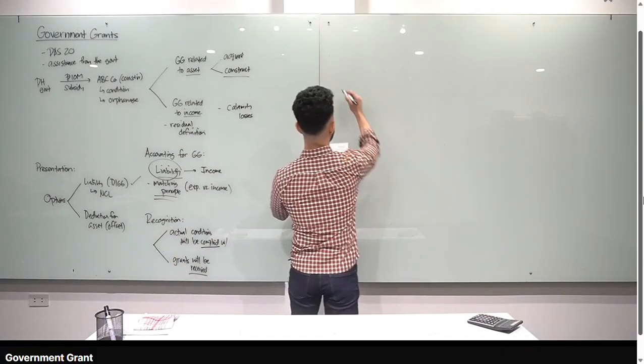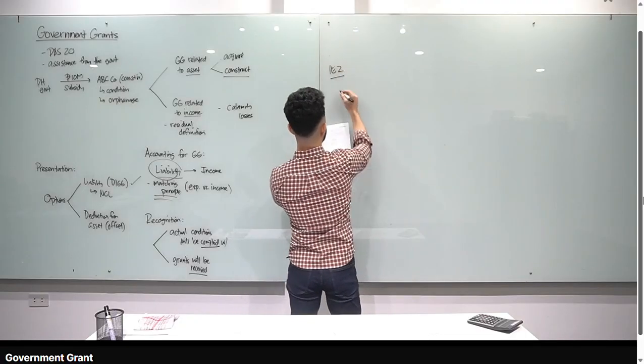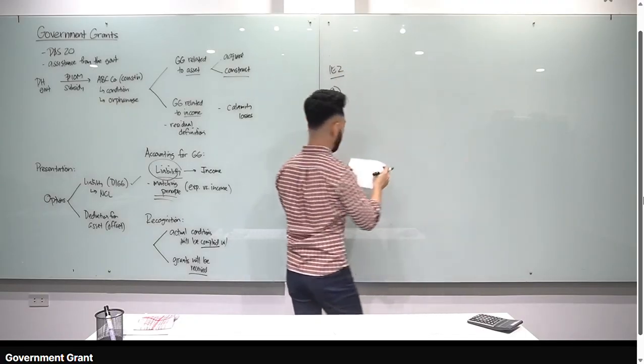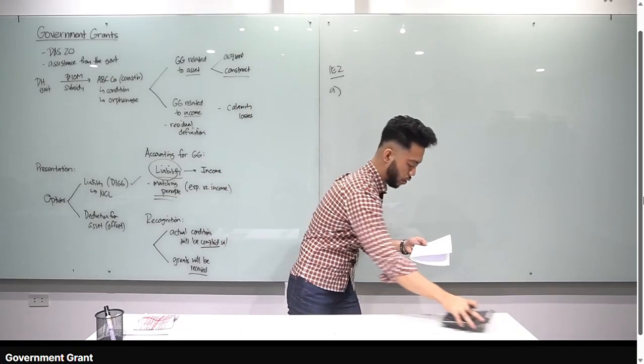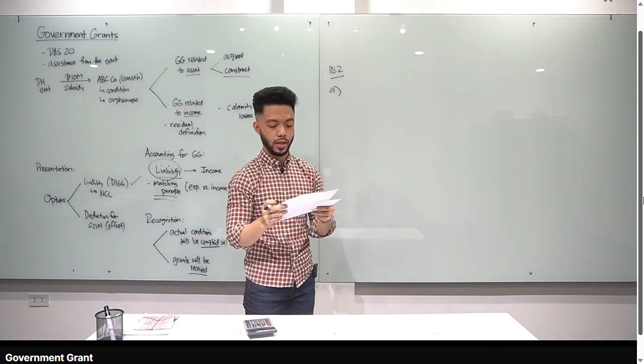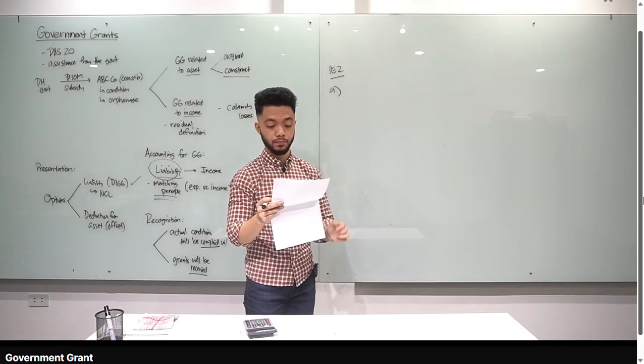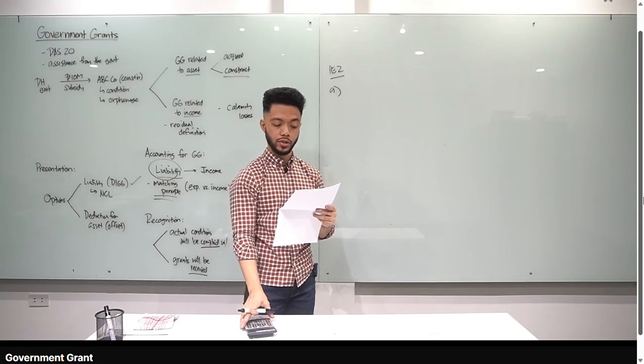Okay, so ganito gagawin ko dyan. Illustrative example number 2. Dito yung A, okay? And then, sige, tingnan natin. At the beginning of current year, Mr. Accounting Company purchased a machine for 7 million and received a government grant of 1 million toward the capital cost. The machine is to be depreciated straight line over 5 years, and estimated to have residual value of 500,000.